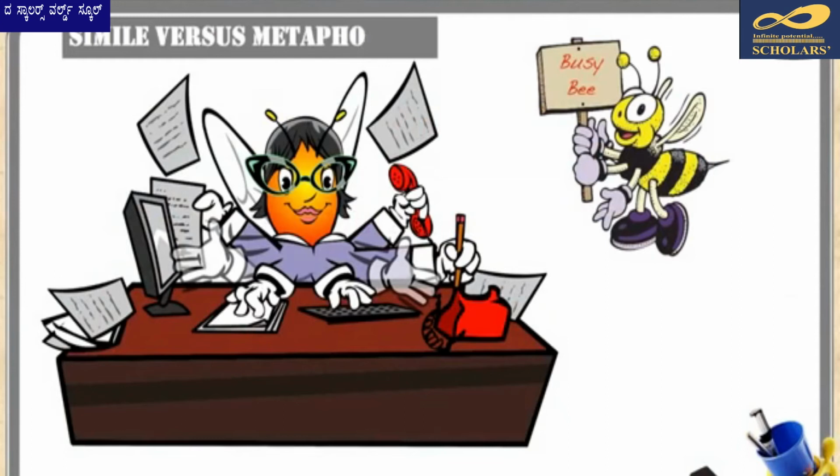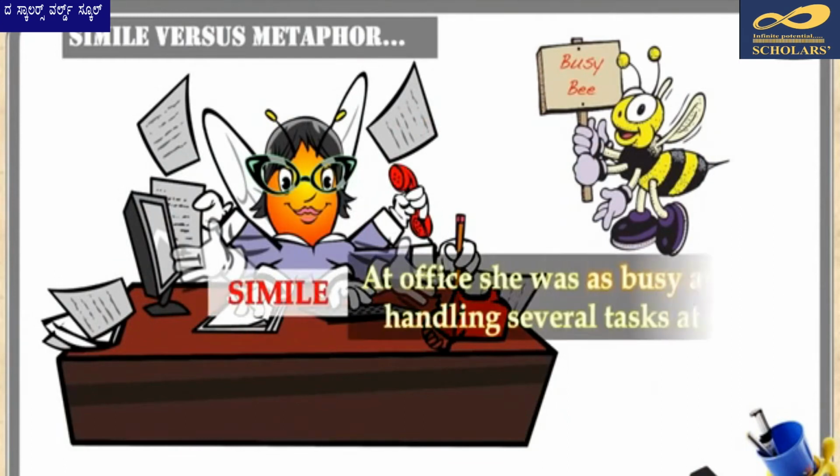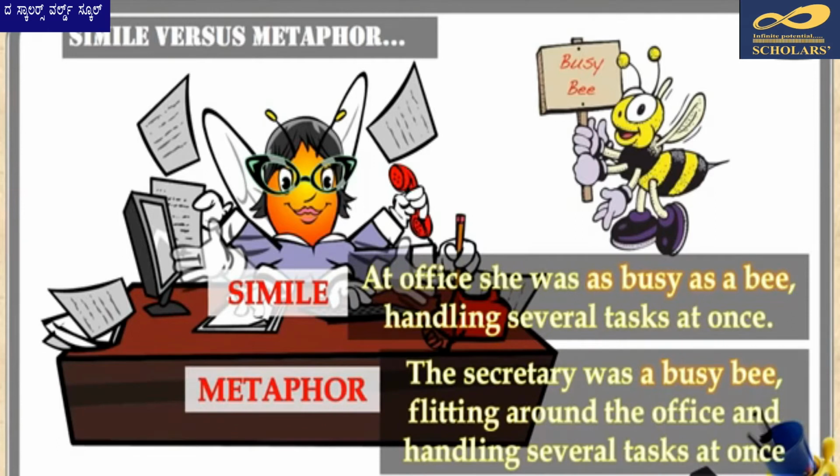In saying that, at office, she was as busy as a bee, handling several tasks at once, I used a simile. But if I say, the secretary was a busy bee, flitting around the office and handling several tasks at once, I used a metaphor.